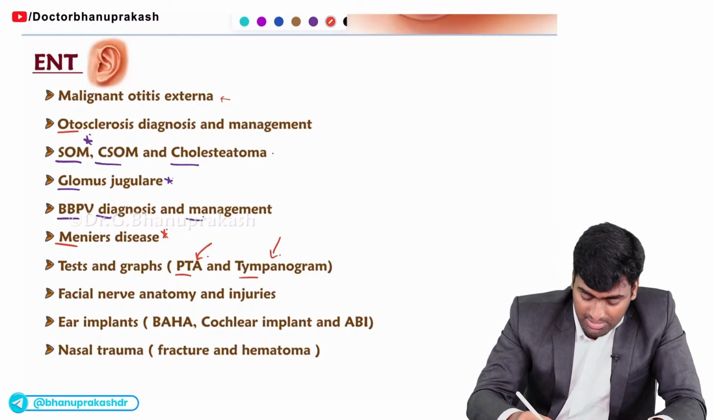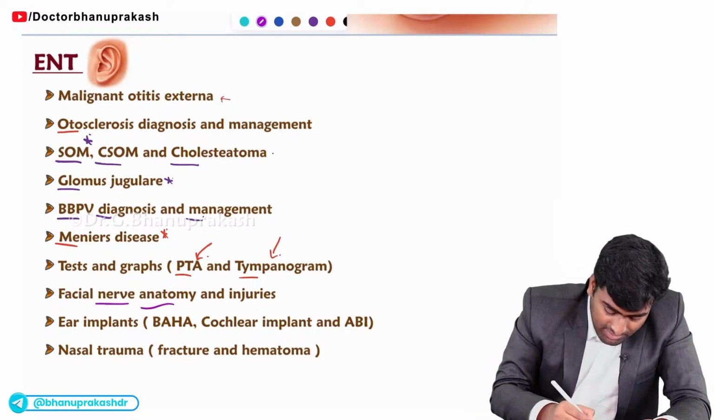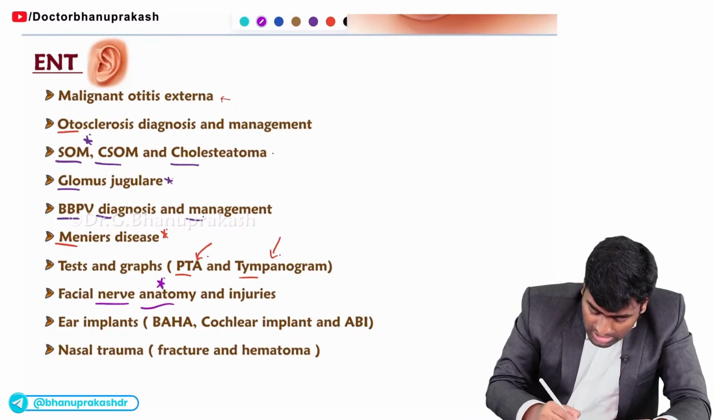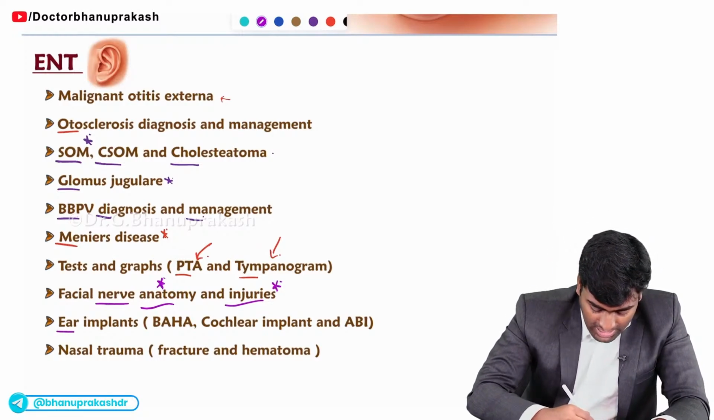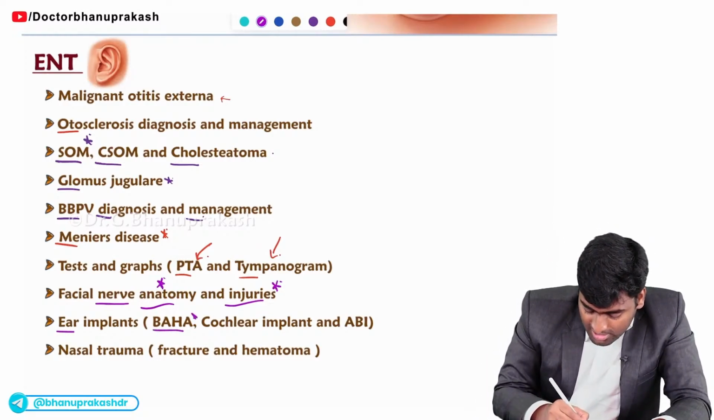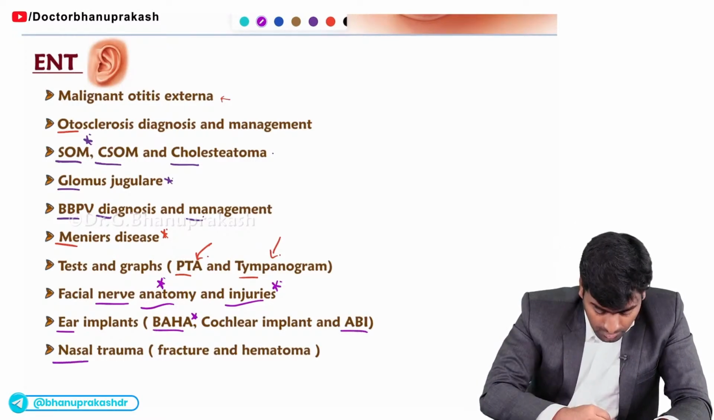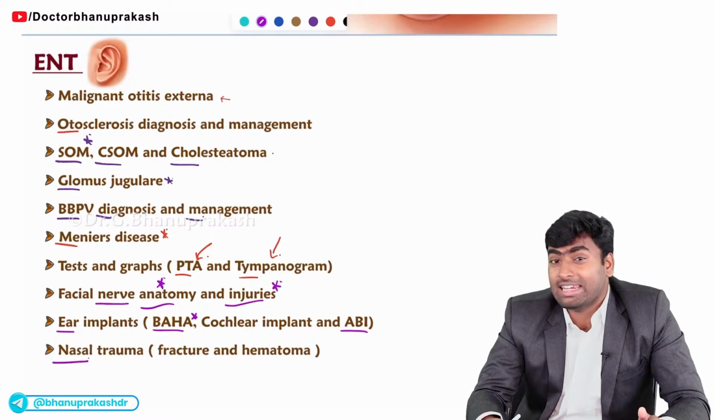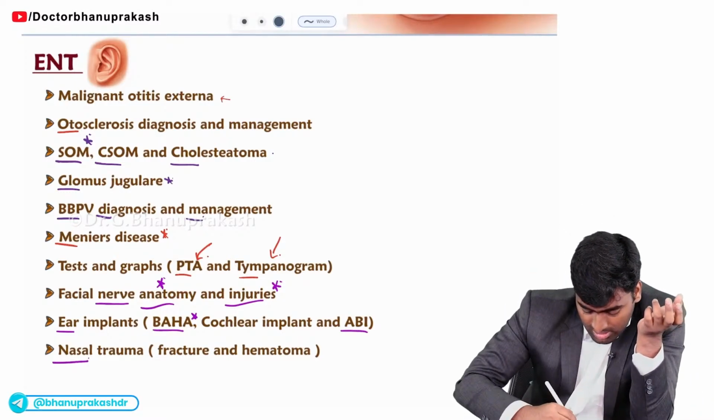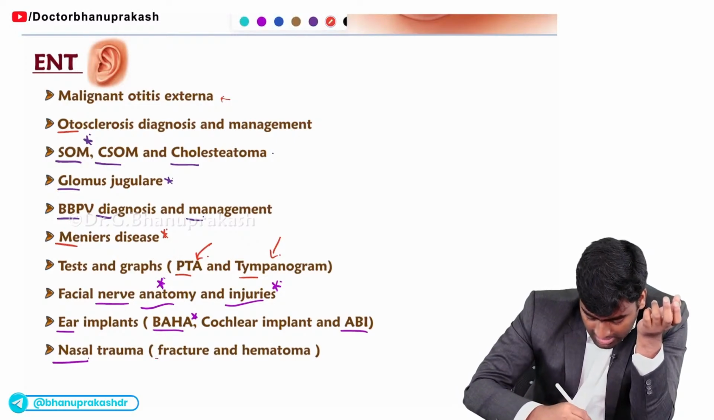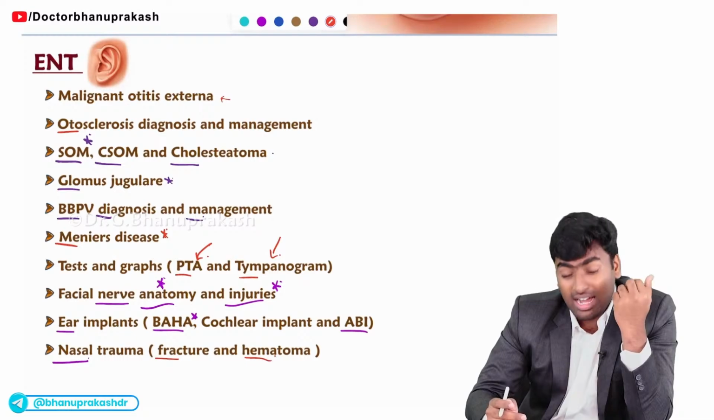Okay. And the facial nerve is the most important nerve of our cranial nerves, and they will ask you about the proper normal anatomy and also injury at different sites. Fine. And in ear implants, they will ask you about these images of BAHA, cochlear implant, and auditory brainstem implant even. Fine. And next part, which is the nasal part. In nasal part, they mostly ask about nasal trauma. In nasal trauma, they will ask about the fracture part and the hematoma part management. So management of the nasal fracture and its hematoma.